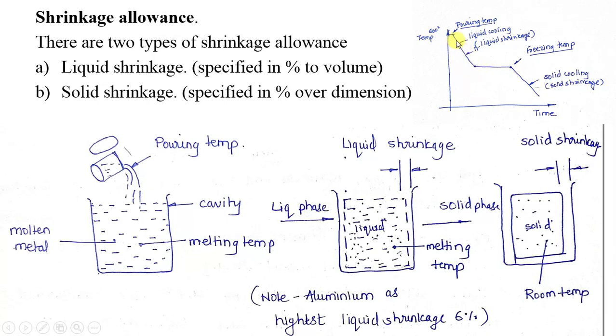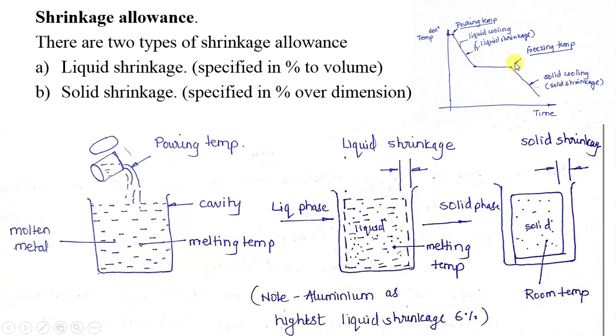During this time, the sensible heat will be dissipated to the sand or the surroundings of the casting, and the material shrinks during this time. That is called liquid shrinkage. This type of shrinkage is found more in aluminum, around 6%.